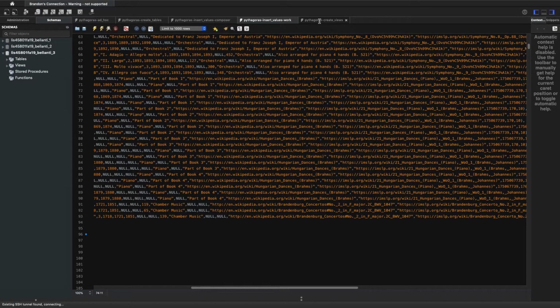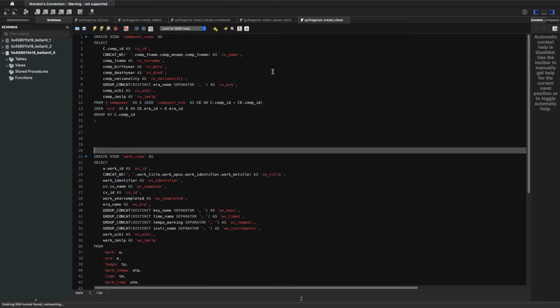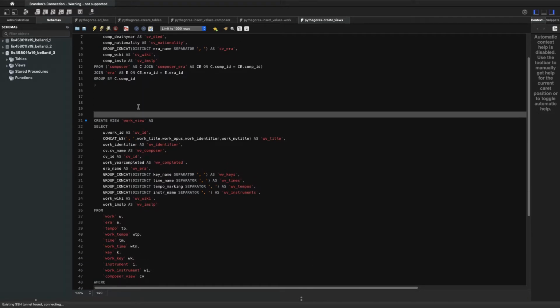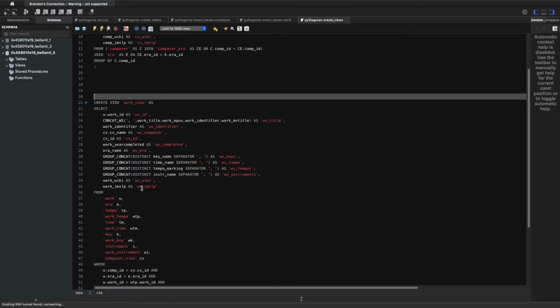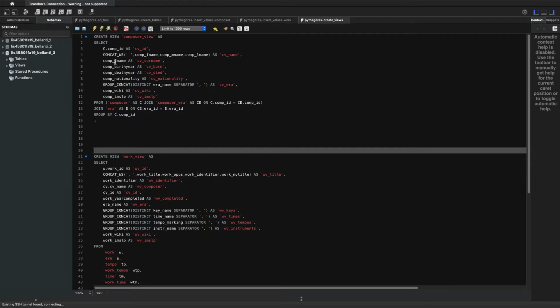After I created the table, inserted some of the values, since there are so many bridge tables, I've created a couple views here, and most of my queries are off of the views. So I have composer view with some of the composer information, work view with some of the work information, and these are all the tables that that's pulling from, but it allows me to query a lot faster in the interface. I've used concat with a separator, so it concatenates these fields, and then if there's any null values, it just avoids them, so I don't get a null return for the whole thing.